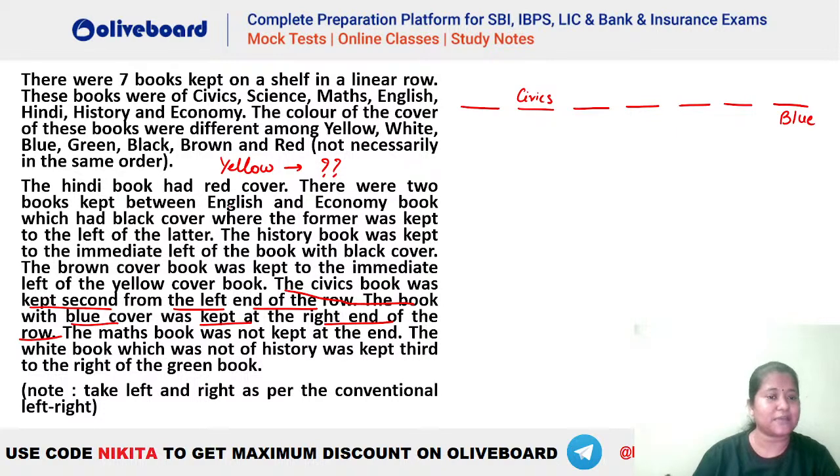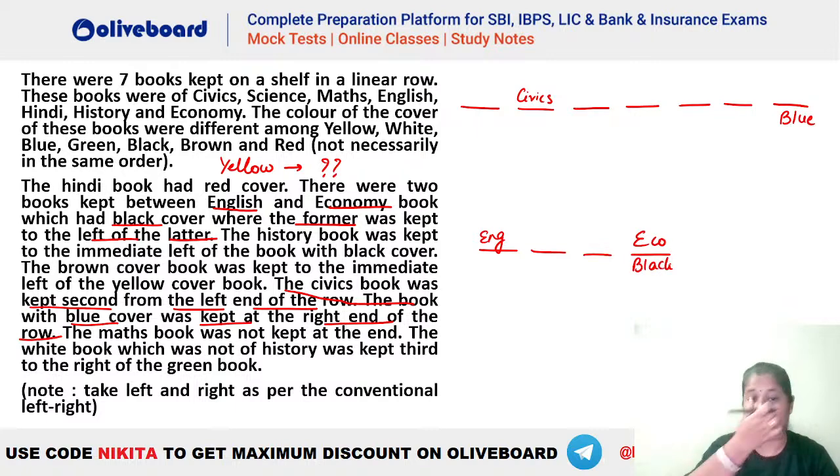There are two books kept between English and economics, which had the black cover, where the former was kept to the left of the latter. What is the meaning here? That means we have English, and there are two books between English and economics. So English and economics are kept at a gap of 2. Economics is black in color, and the former is kept to the left of the latter. So this is the situation.